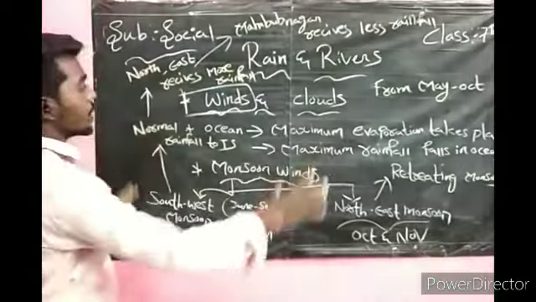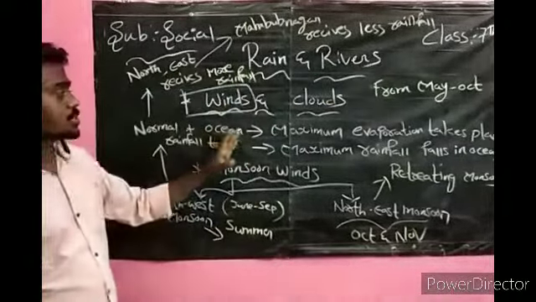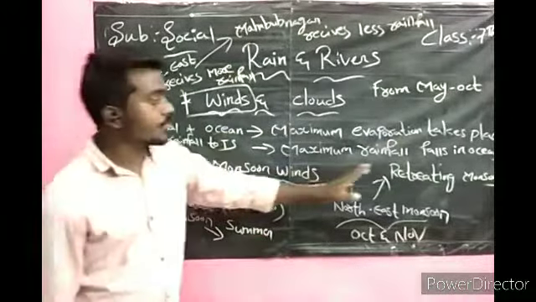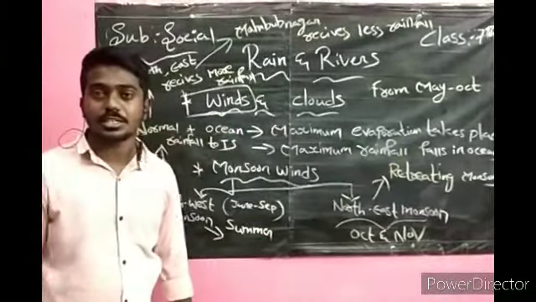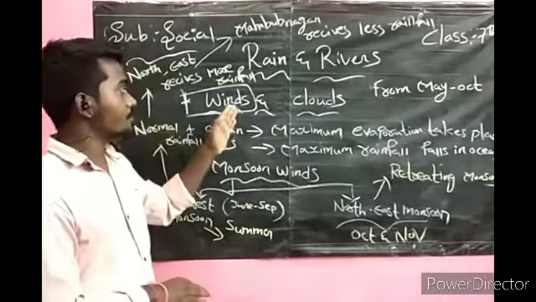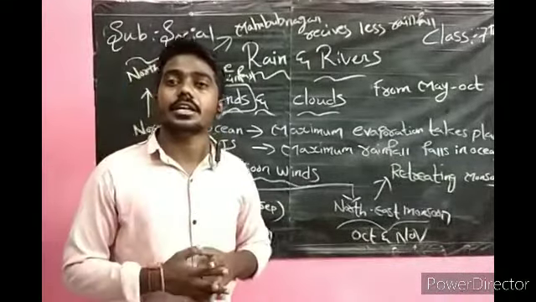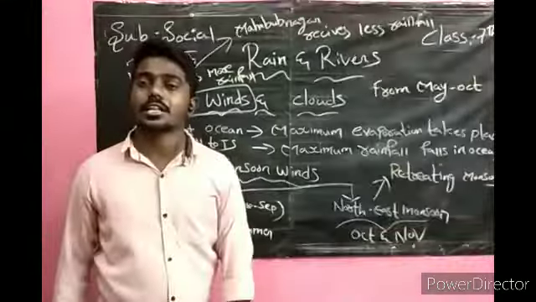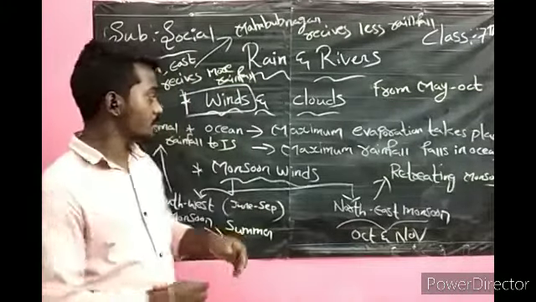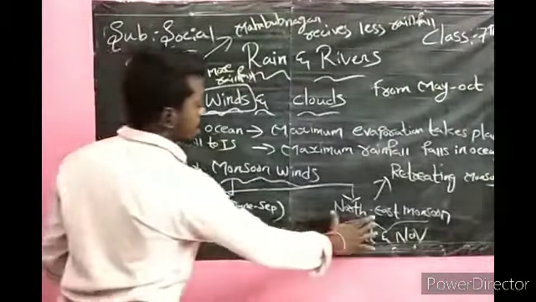Okay, this is about the winds and clouds. I told you that from the ocean, maximum evaporation takes place. Again, maximum rainfall also falls in the oceans, and clouds travel thousands of kilometers. The winds which blow from the Arabian Sea and Bay of Bengal and transport the rain clouds are called monsoon winds. Monsoon winds are classified in two types: southwest monsoon and northeast monsoon.